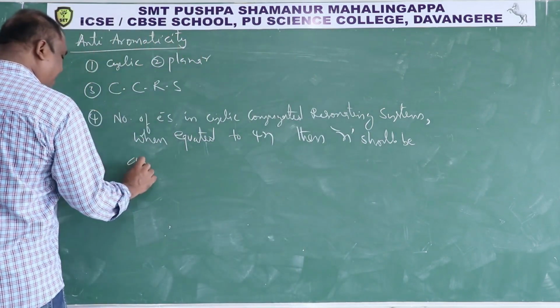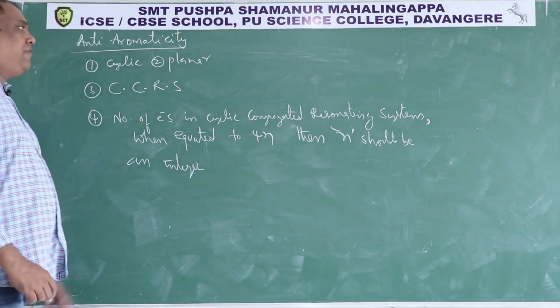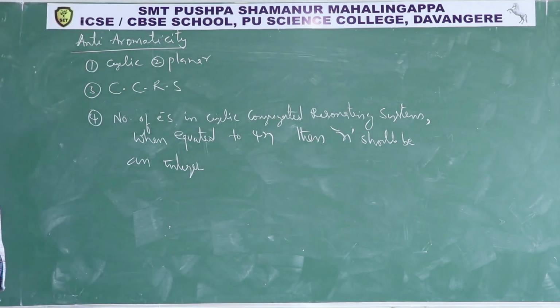Then the compound is said to be anti-aromatic.